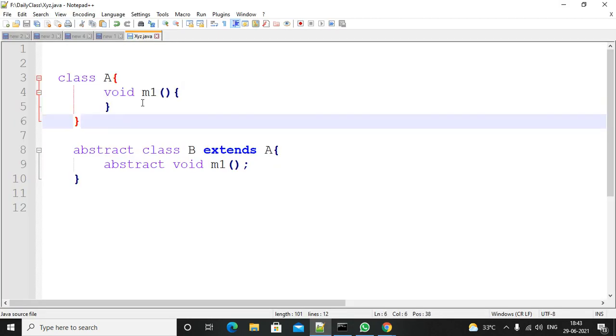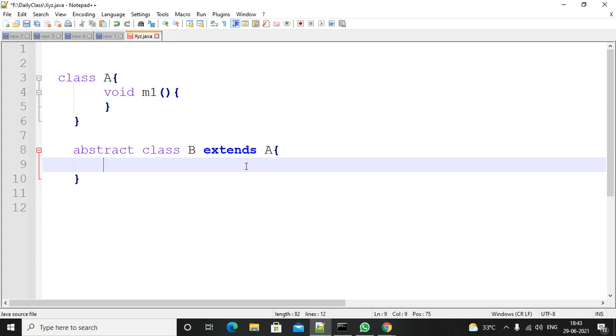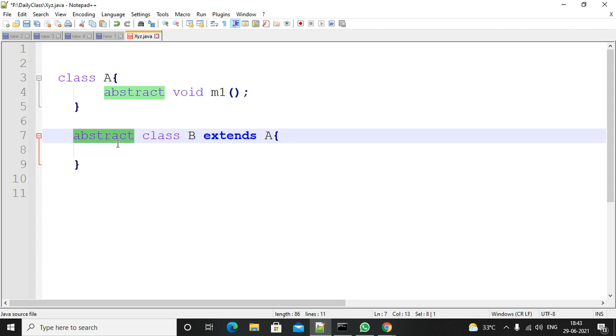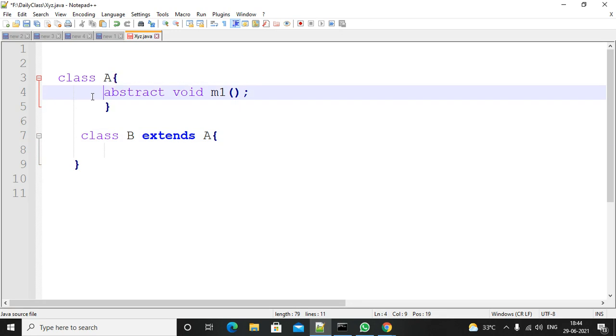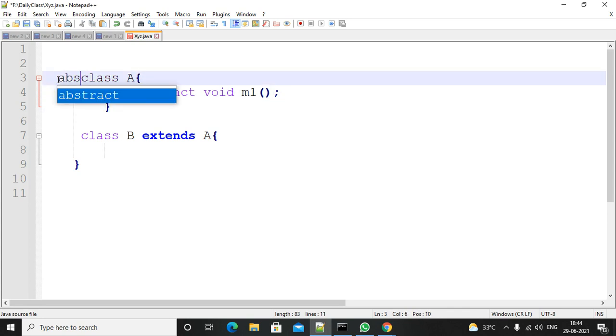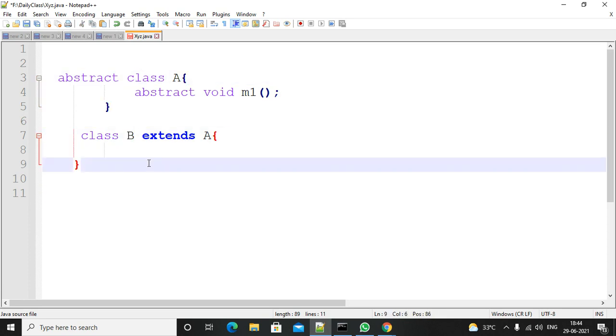I hope you also know this one. In this case, what will happen? Can I compile this program? In interviews, you will face this kind of question. Class A is there. Inside the class, an abstract method is there, so this class must be abstract. Now you are trying to provide a subclass. In the subclass, nothing is there. Do you face any error?